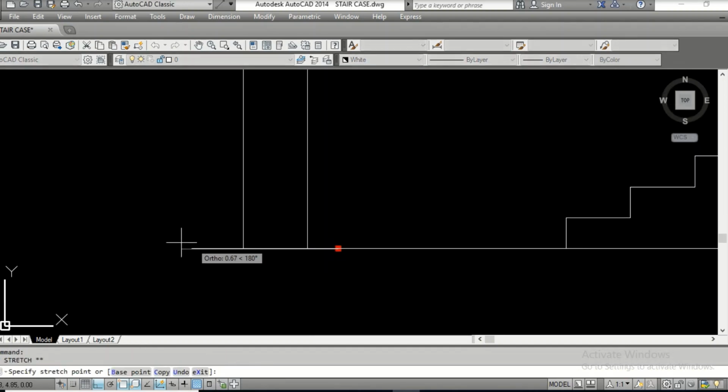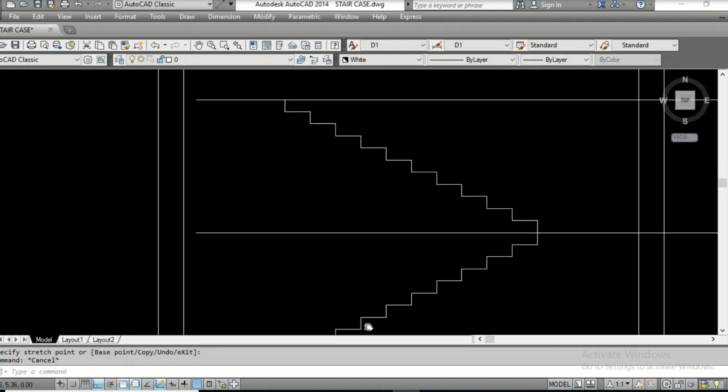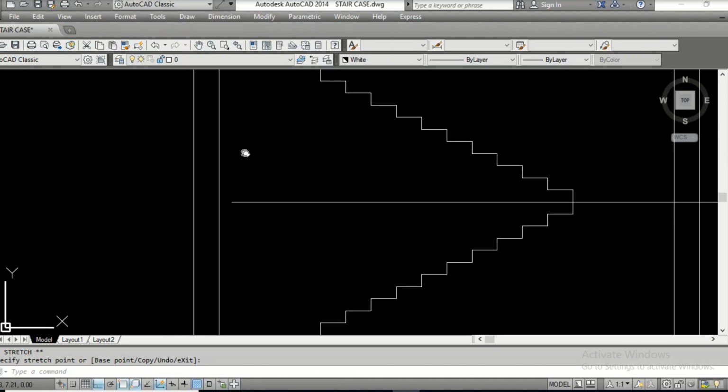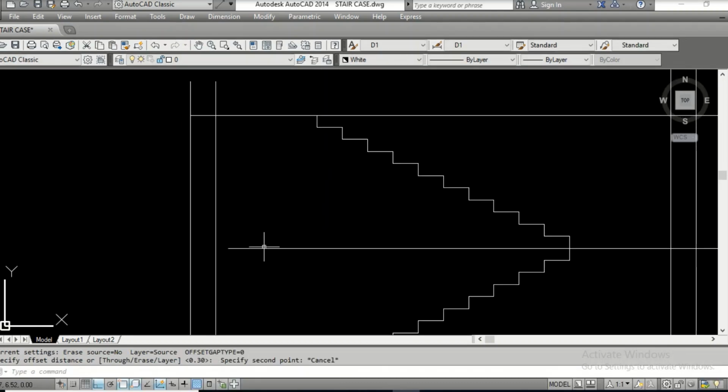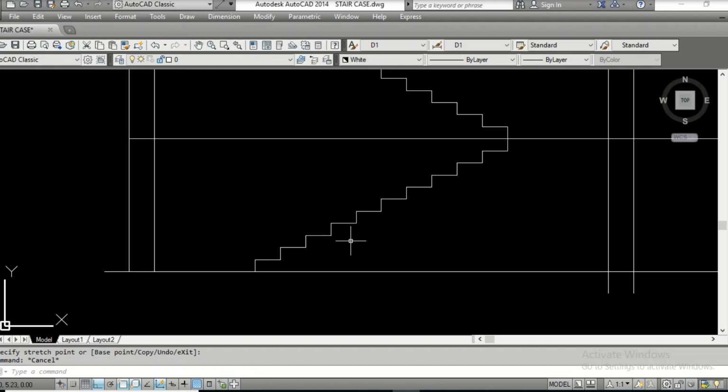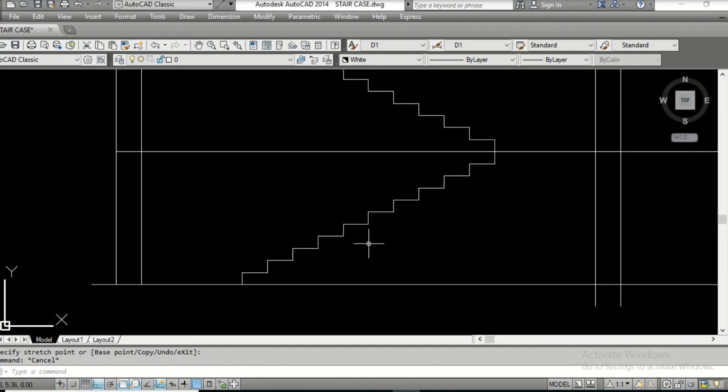Later on we'll trim all these things. Let's see what to do with all these things later on. Right now, I'm focusing on the steps here.